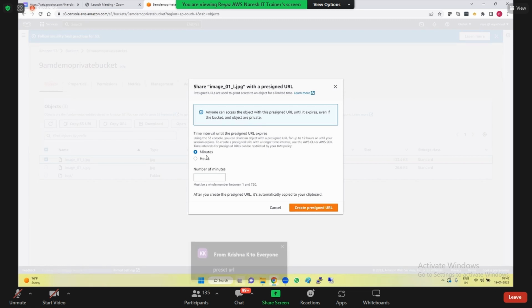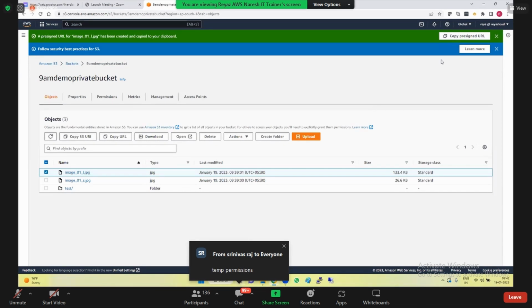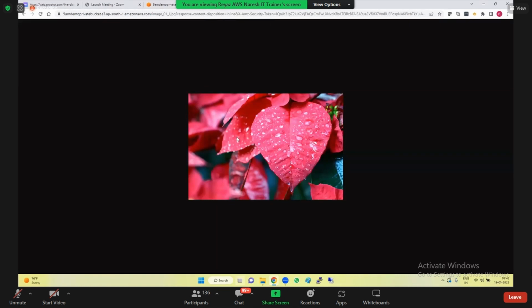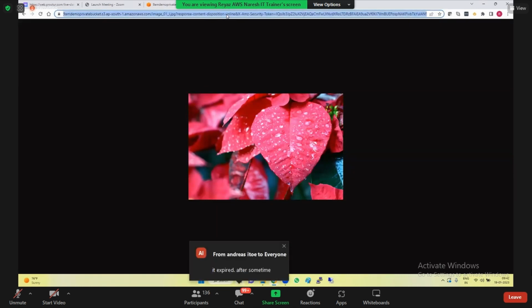Yes. So you can give a time interval until the pre-signed URL expires. You can just put how many minutes or how many hours you need. Here I just put 10 minutes. Create pre-signed URL. Do you see the copy pre-signed URL? So this is the pre-signed URL.